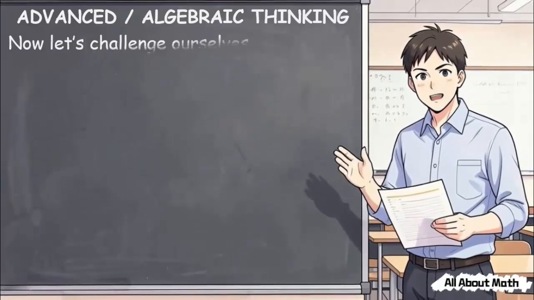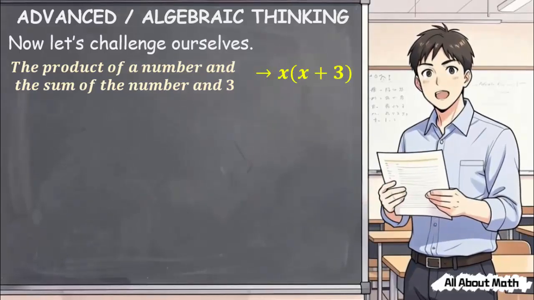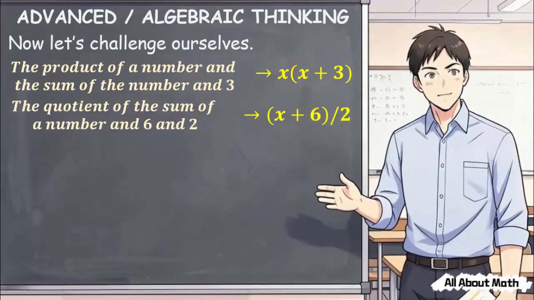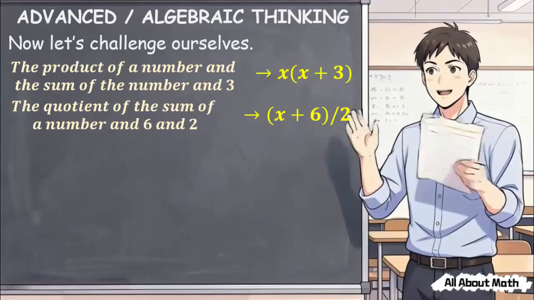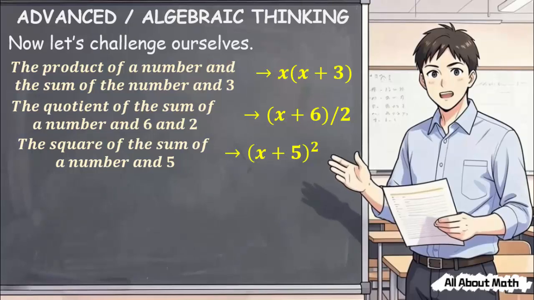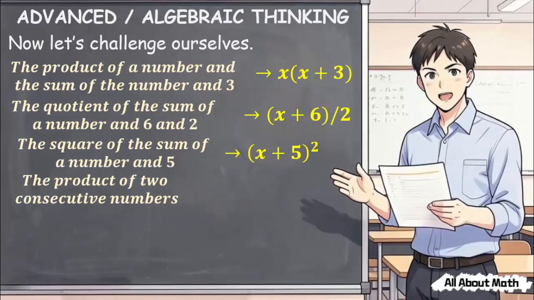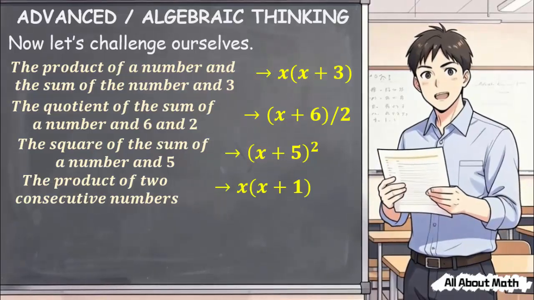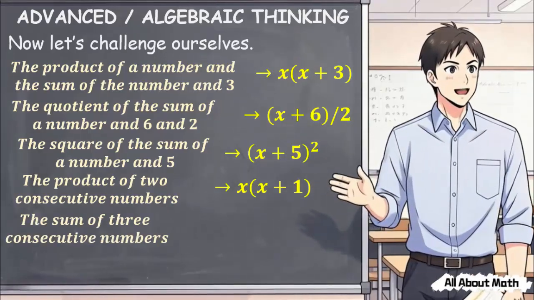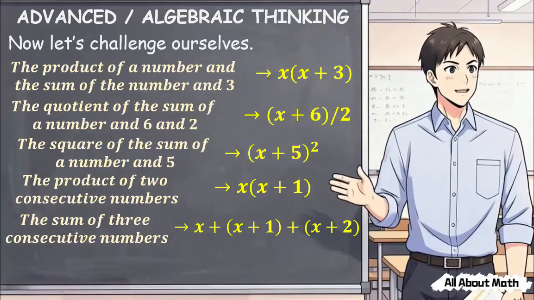Advanced algebraic thinking. Now let's challenge ourselves. The product of a number and the sum of the number and 3, x times x plus 3. The quotient of the sum of a number and 6 and 2, open parenthesis, x plus 6, close parenthesis over 2. The square of the sum of a number and 5, open parenthesis, x plus 5, close parenthesis, squared. The product of two consecutive numbers, x open parenthesis, x plus 1, close parenthesis. The sum of three consecutive numbers, x plus x plus 1 plus x plus 2.